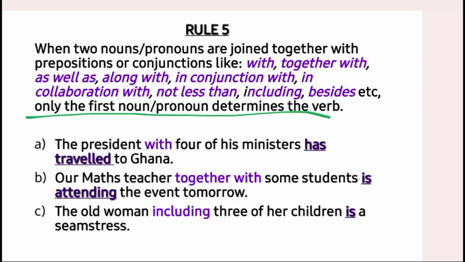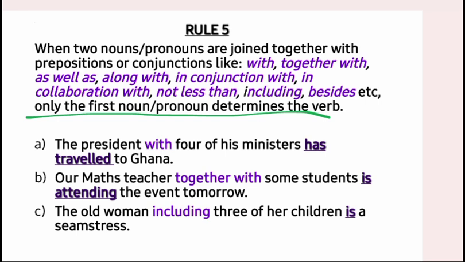So the four of his ministers is an accompanying element, so we don't consider them when we are determining our verb. It is only the first noun, and that is the president. And because the president is a singular noun, then we have "has traveled," which is the singular present perfect tense. Has traveled, singular present perfect tense, and that is correct.